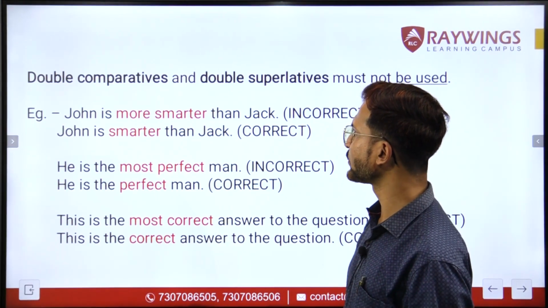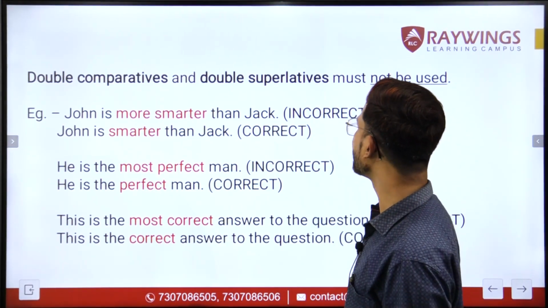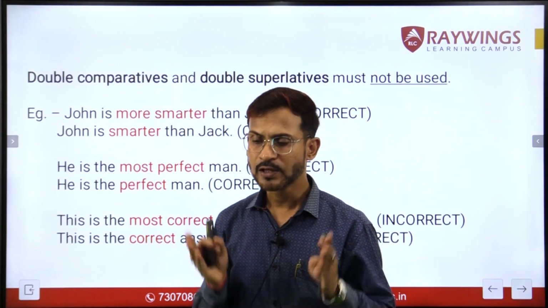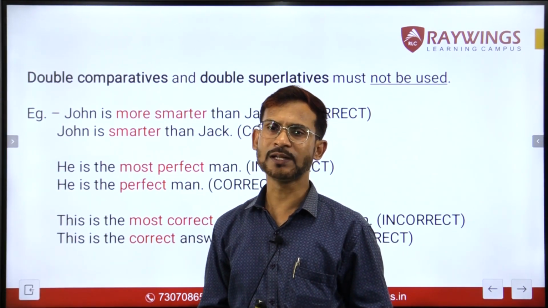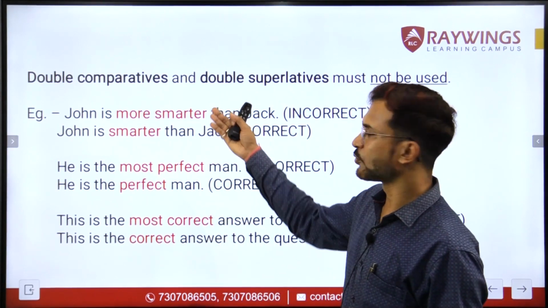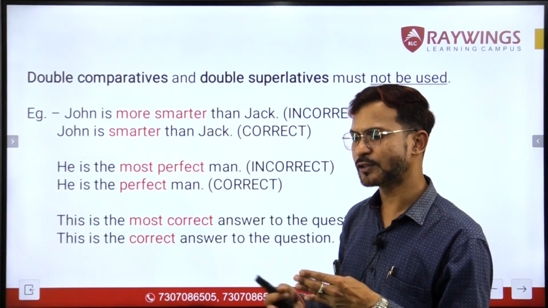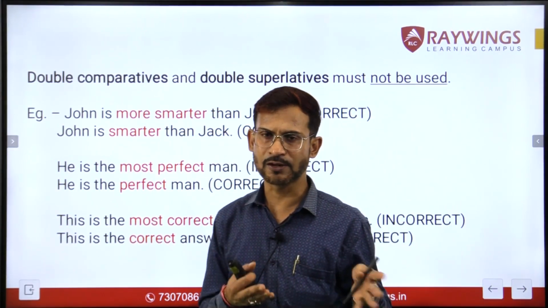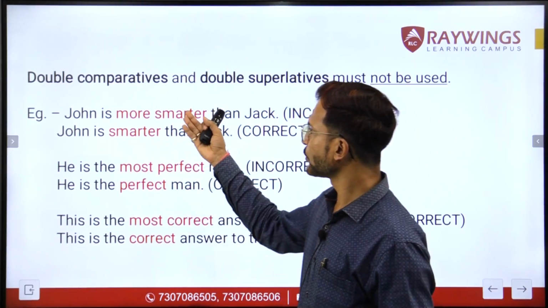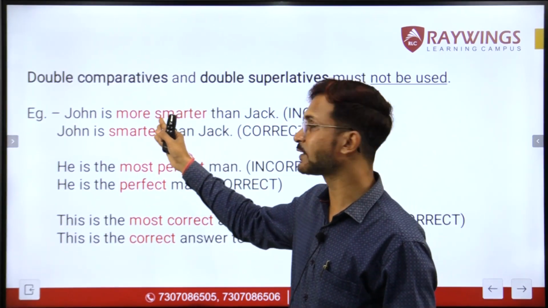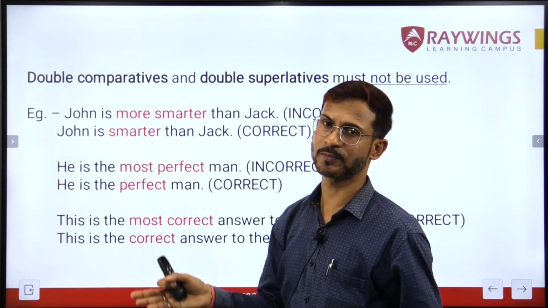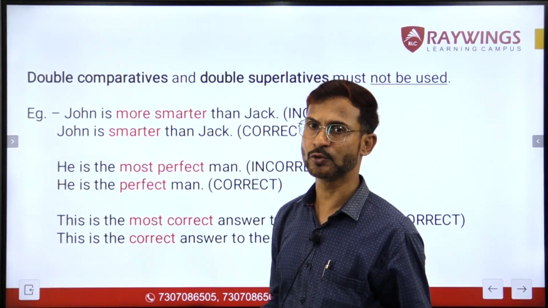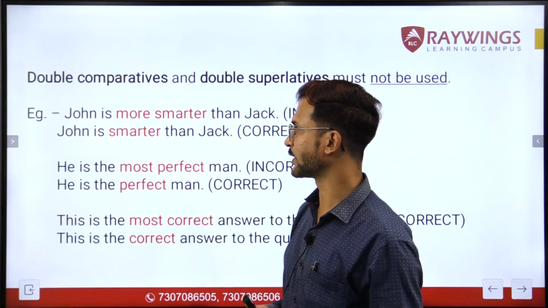Coming to the next concept. The next concept says double comparatives and double superlatives must not be used. This is a very, very common error that we usually make, right? We generally use it while speaking, and while writing as well. You have to remember that double comparatives is a mistake in English and double superlatives is also a mistake in English. You are not supposed to use them together.